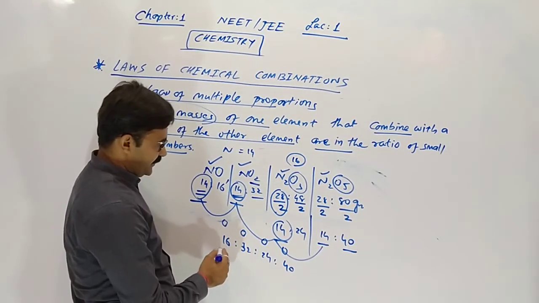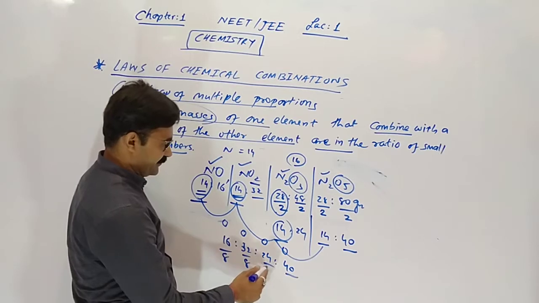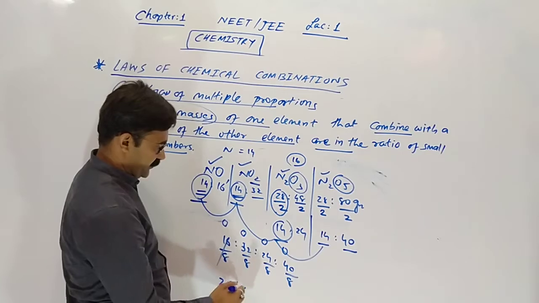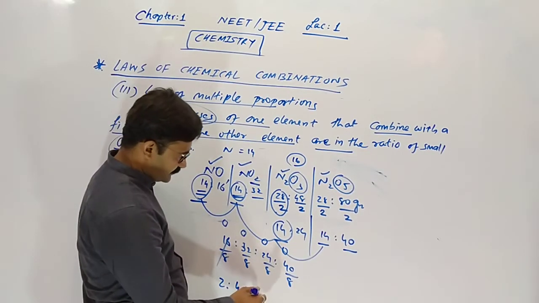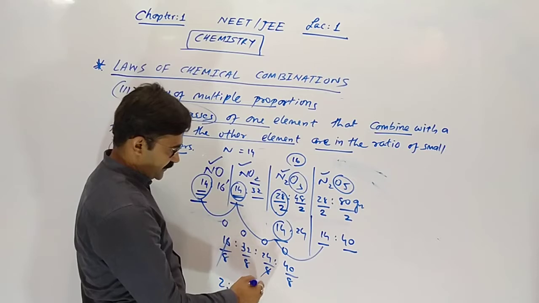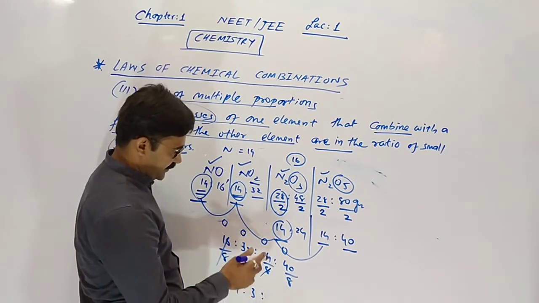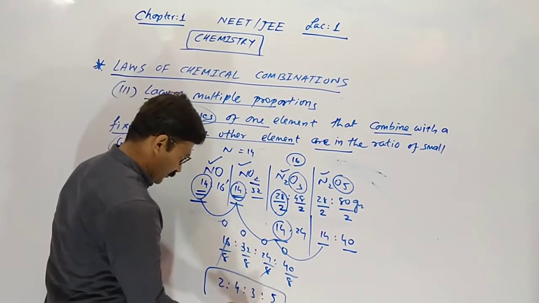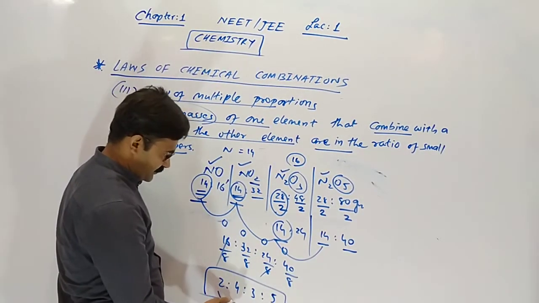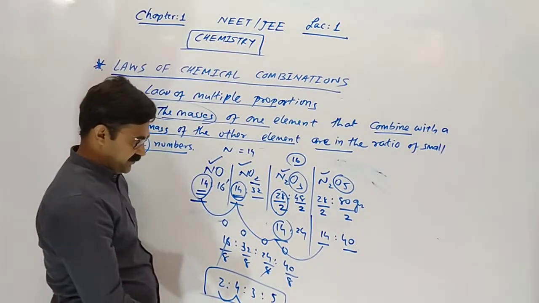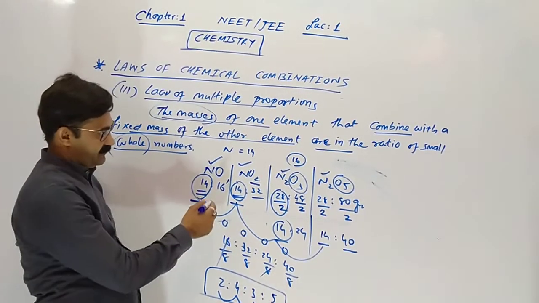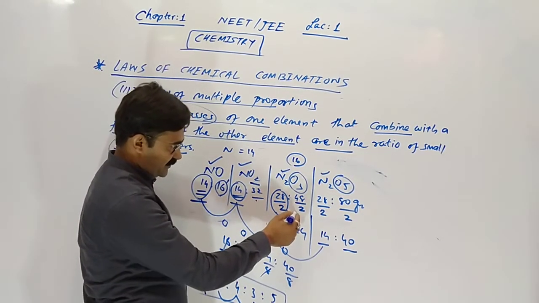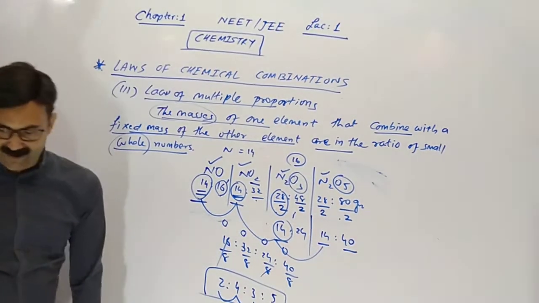So this is divisible by 8. 8 times 2 is 16, 8 times 4 is 32, 8 times 3 is 24, and 8 times 5 is 40. So yes, these are whole numbers: 2 is to 4 is to 3 is to 5. The combining mass of oxygen is 2 times here, 4 times here, 3 times here, and 5 times here.